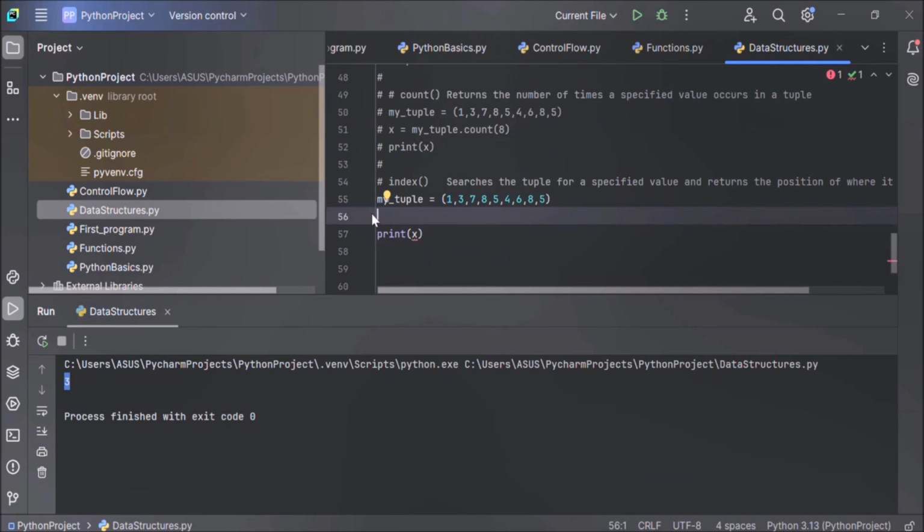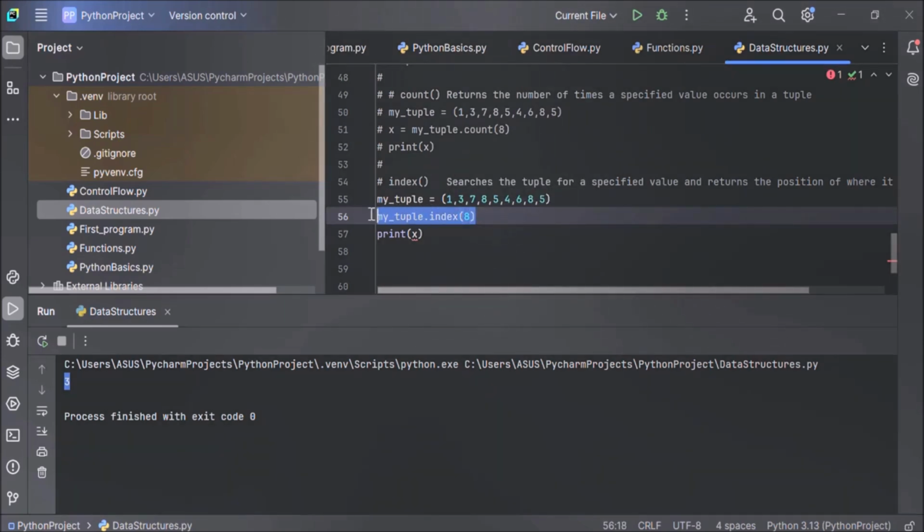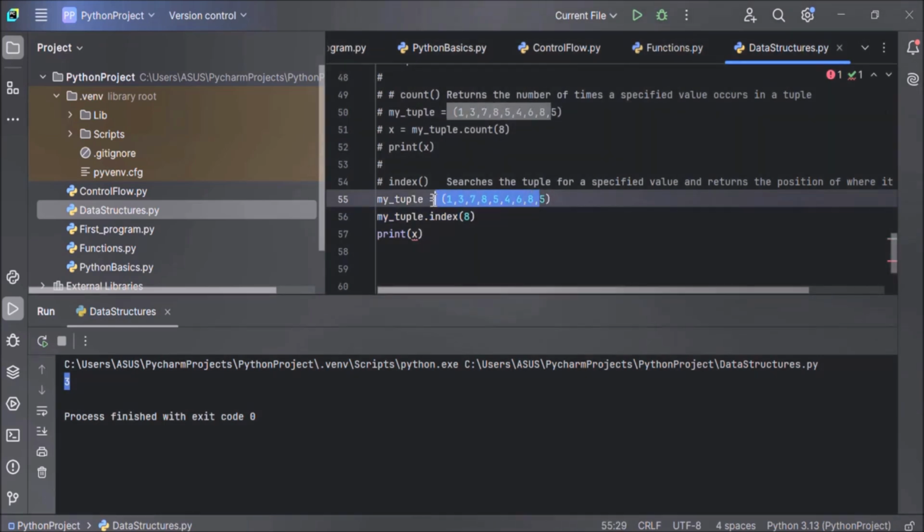Now, why use the index method? Because we want to search a specified value. Let's search the first occurrence of value 8 in this tuple. Now, how to do that using the index method? My tuple dot, call the index method, and within this round bracket you have to specify the value you want to search in the tuple. I want to search value 8, so I have specified 8. This statement will return the first occurrence of value 8 in this tuple.